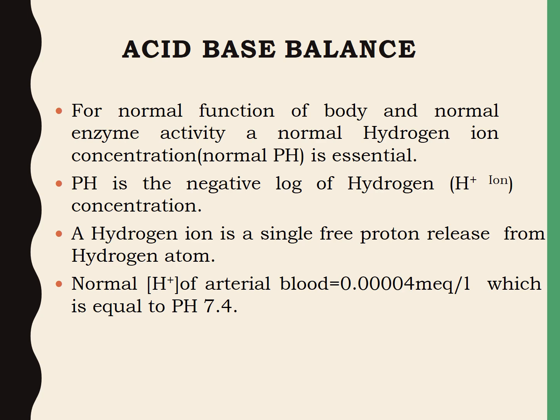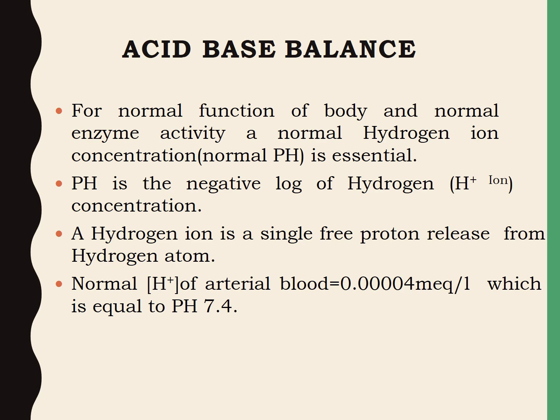It should be clear that various ions play different roles that help to maintain the homeostasis of our body. A major homeostatic challenge is keeping the H plus concentration, that is the pH of our body fluids, at an appropriate level. And for normal functioning of the body and the normal enzyme activity, a normal hydrogen ion concentration, that is a normal pH, is essential for our body, and the pH is denoted as the negative log of the hydrogen ion concentration.